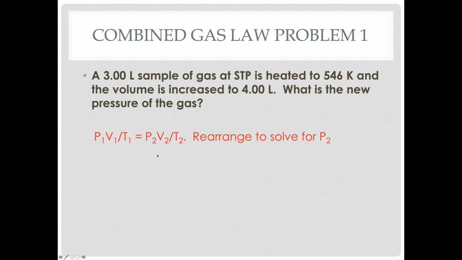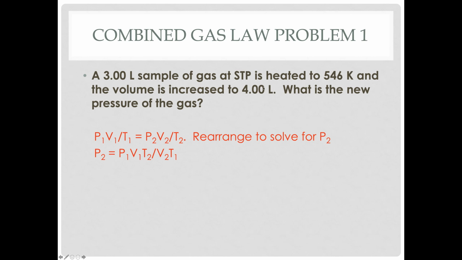We rearrange to solve for P2. So we divide both sides by V2 and multiply both sides by T2 so that we end up with this rearranged equation. Then just simply add the numbers in. We have a pressure of 1 atmosphere, so 1 atmosphere. We have a volume of 3 liters, so we put that in. A temperature of, well, it's at STP, so, well, this says T2. So that's 546. I almost got caught there.